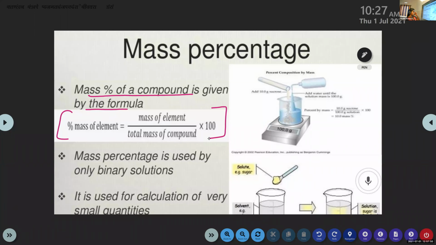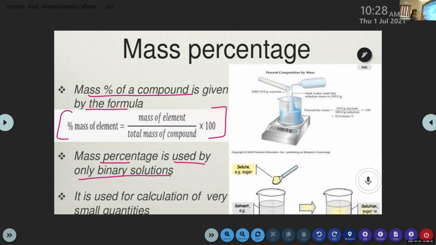What's the equation to find the mass percent? Mass of the element by total mass of the compound into 100. Okay. Then this mass percentage is used only for binary solutions. What do you mean by binary solutions? Ma'am, solutions with only the solute and solvent. That means only two components are there. It is known as a binary solution.